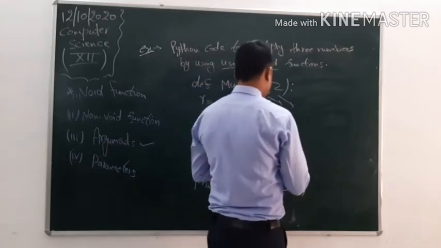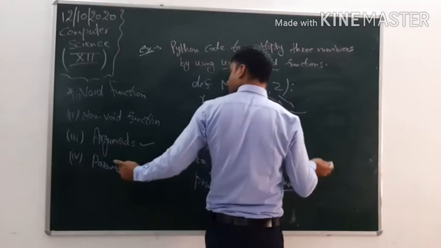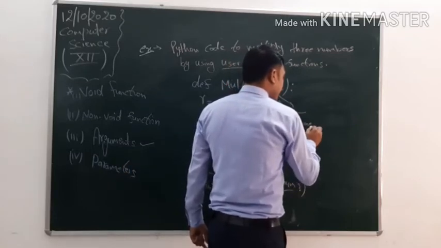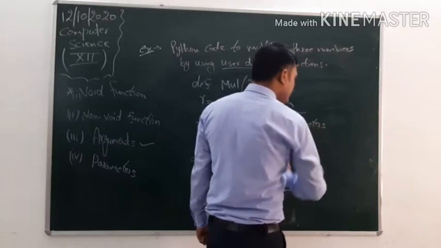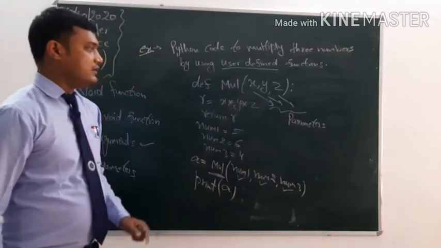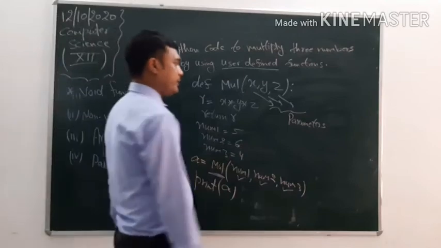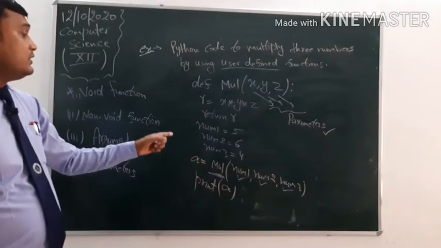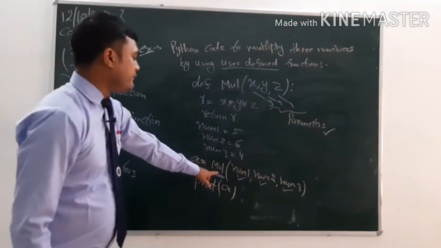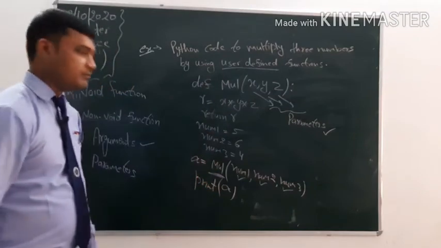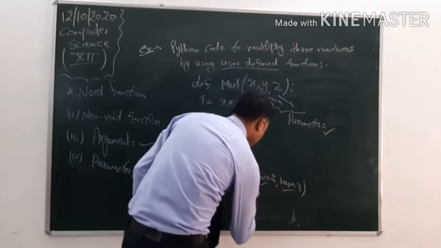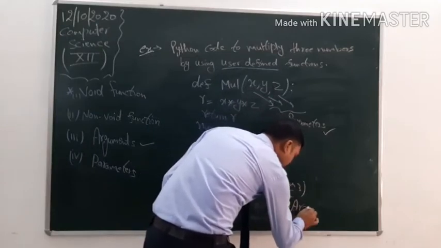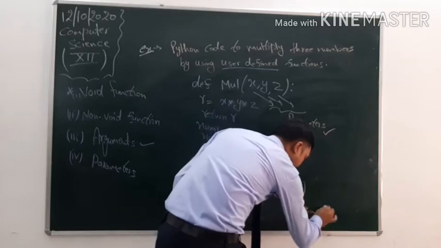These values are called parameters, which are defined or assigned during the function definition. And the values which are being passed in the function call statement, when we are calling the mul function again, these values are called arguments. Clear?